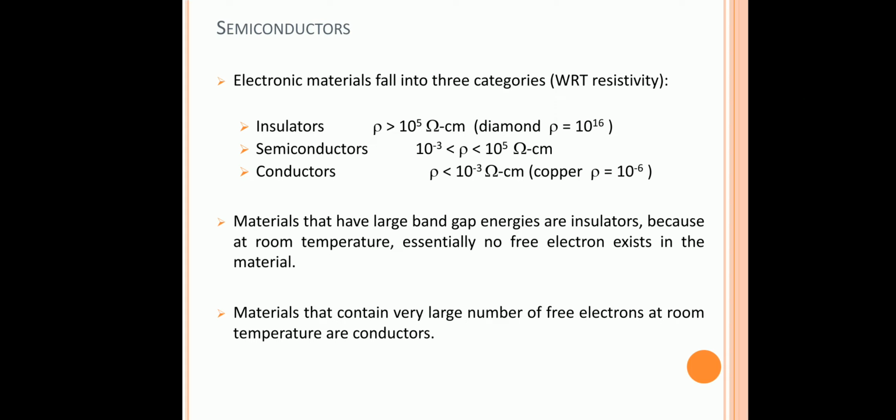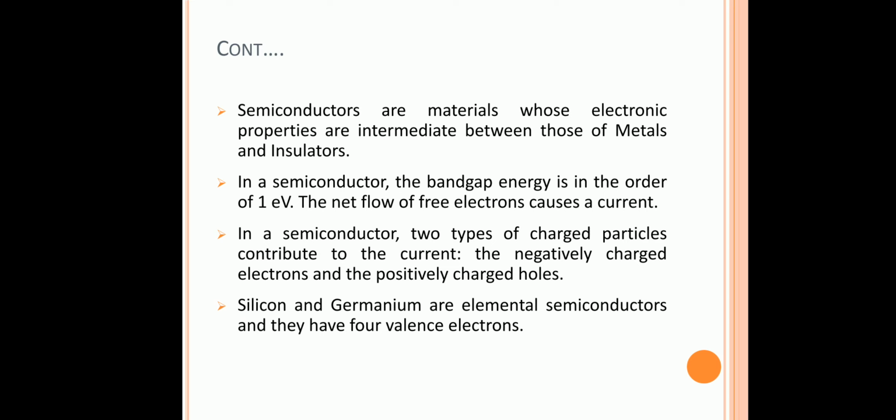Our main focus is semiconductors. How are semiconductors defined in terms of band gap? We know that semiconductors are materials whose properties are intermediate between those of metals and insulators. How can we explain semiconductors based on their band gap energy? It should be less than that of an insulator and greater than that of a conductor. In a semiconductor the band gap energy is on the order of 1 electron volt or more than 1 electron volt. The net flow of free electrons causes a current.